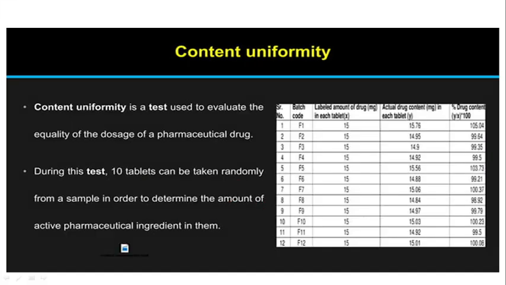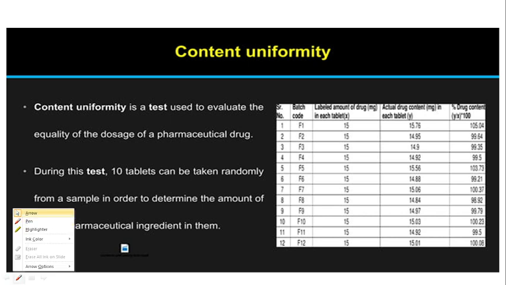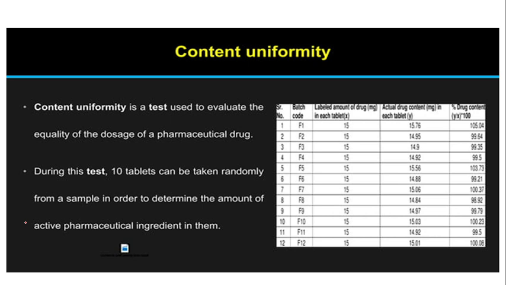See, content uniformity is again a test used to evaluate the quality of a dosage of a pharmaceutical drug. During the test, 10 tablets are taken randomly from a sample in order to determine the amount of active pharmaceutical ingredient in them. This is just to know the variation, whether the medicine we have manufactured gives the same result or not. We are not going to select these 10 pieces or those 20 pieces specifically; we select them at random.